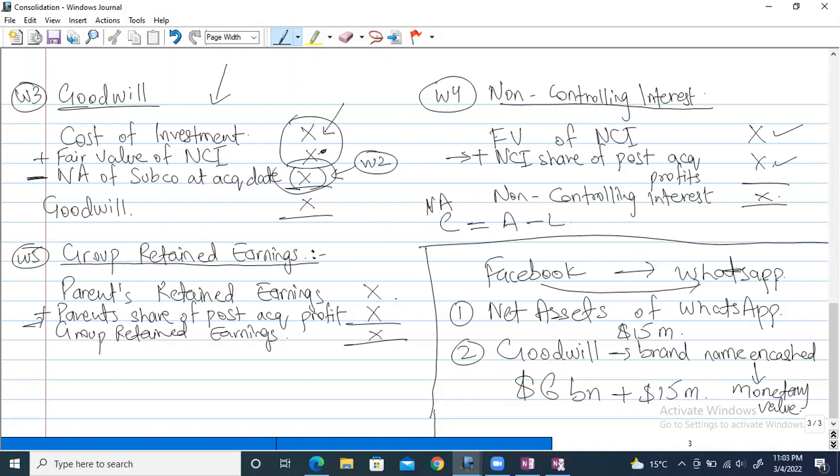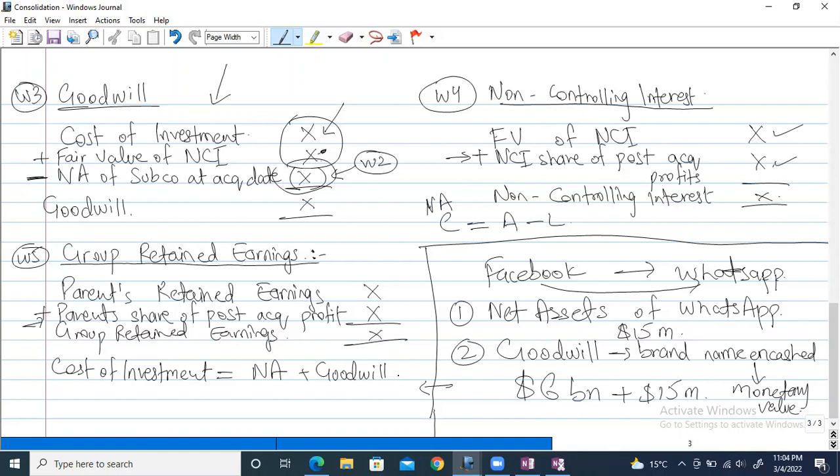First is net assets, second is goodwill. Okay, so now this brings me to one more concept. It will take just one small minute. One term is called cost of investment. In short, cost of investment is equal to net assets plus goodwill, right? Cost of investment is basically what money we'll have to take from our pocket, from our bank, the final money that we will pay to acquire the company. It will be equal to net assets plus goodwill, right? This formula is correct, right?